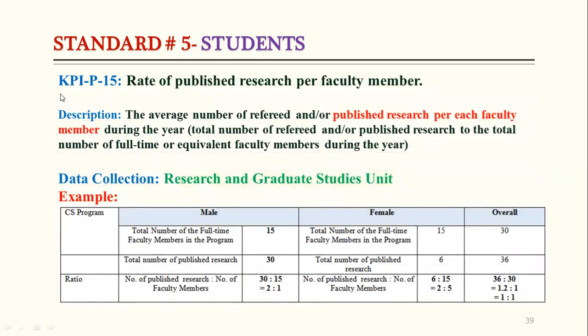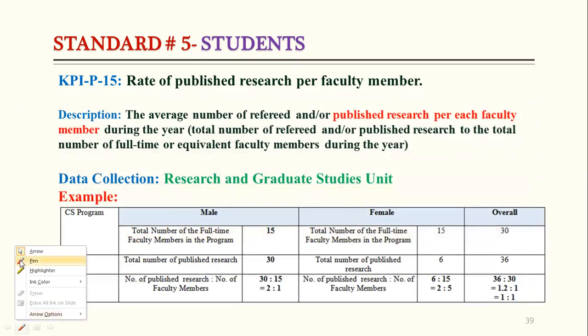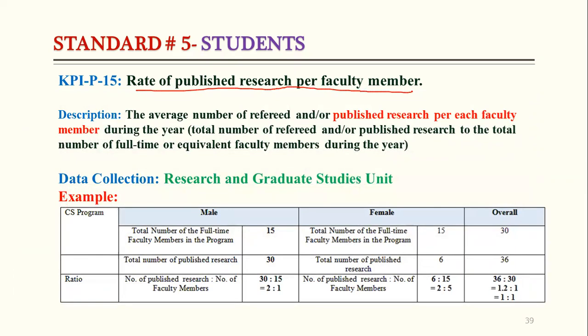Now we are going to discuss KPI number 15, which is the rate of published research per faculty member. Again, from where can we get this data? We can get this data from the research and graduate studies unit. We can see here that we had a total of 15 faculty members and the total number of published research papers is 30. So this is the ratio we have to calculate: 15 faculty members published 30 research papers in one academic year, which means one faculty member published 2 papers in 1 year.